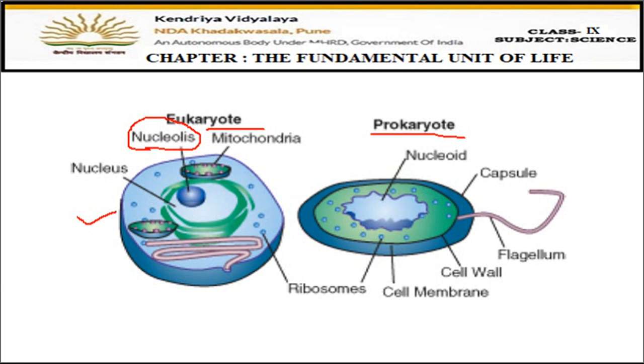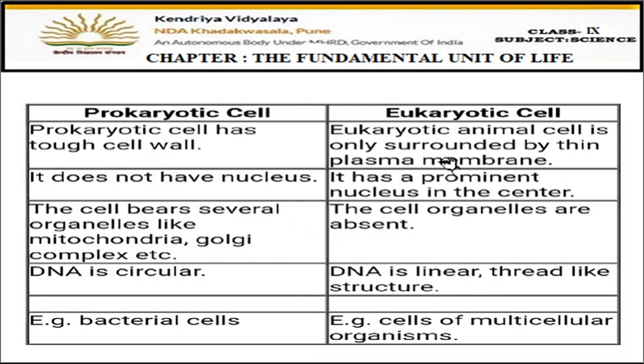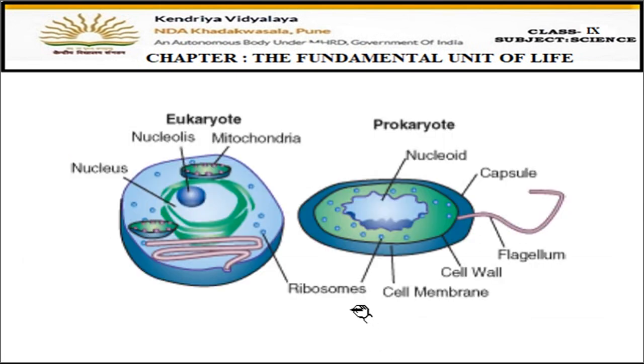Fine. Now let us see the difference between prokaryotic and eukaryotic cell. So prokaryotic cells have a tough cell wall. Prokaryotic cell has a cell wall also, whereas in eukaryotic cell, if you see the diagram again, you can see that there is a cell wall, right? In prokaryotes there is a cell wall, but in case of eukaryotes there is only a cell membrane.